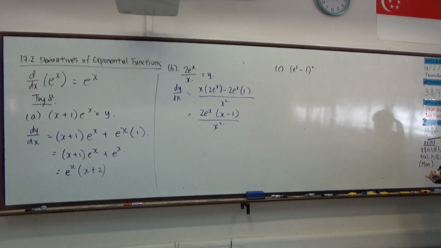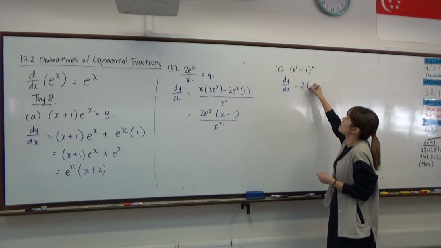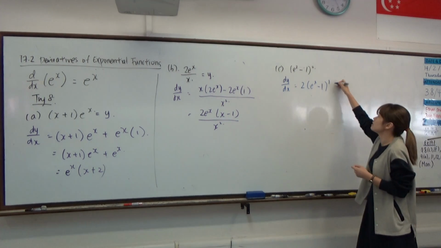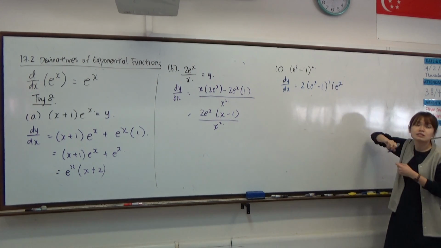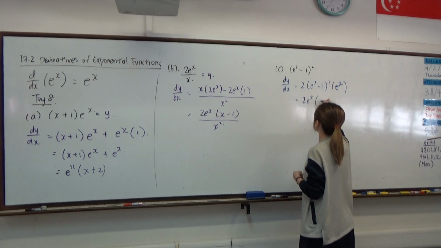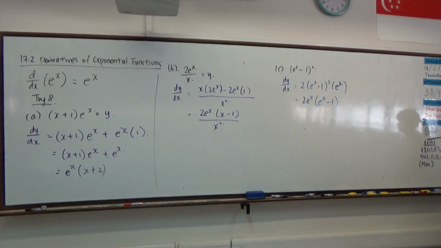Okay, then after that, next one, part C, right? If I want to differentiate e to the power x minus 1, to the power 2, your power rule will also apply. Bring down the power, minus away 1. Then after that, differentiate the inside. So differentiating inside still remains as e to the power x, minus 1 differentiates to 0 already. So therefore 2e^x stays as 2e^x.